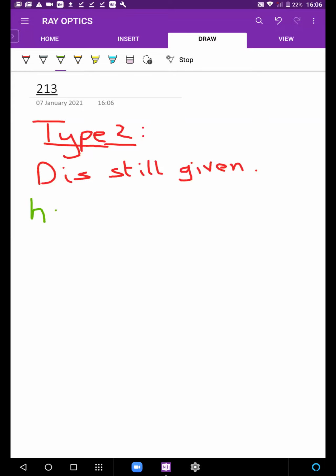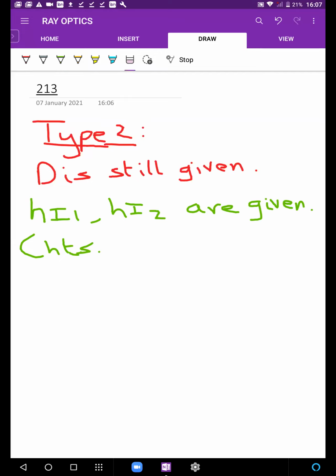So the height of image 1 and the height of image 2 are given. These are the heights of the image in the two positions of the lens. Someone will ask what is written? Heights of the image.